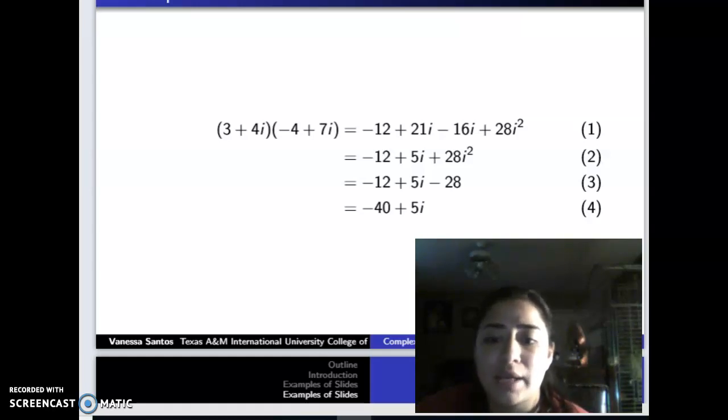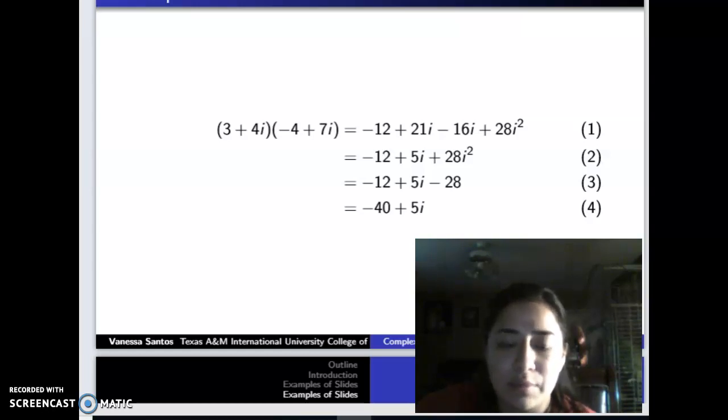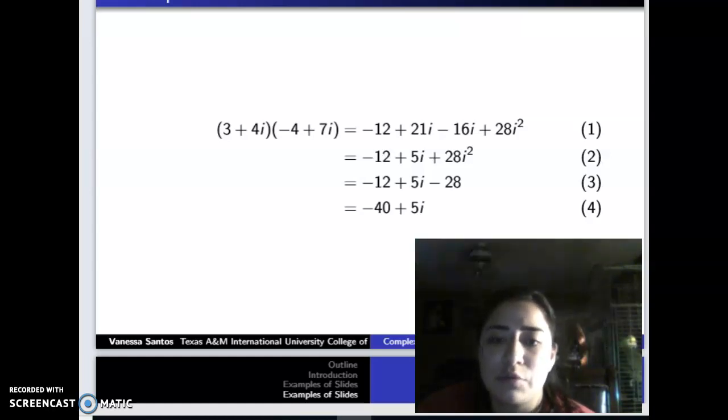When you multiply out the brackets, you obtain an i squared term. We know that i squared is equivalent to -1, so this can be simplified. And this is a quick example of how you would multiply complex numbers. You can see here we have 3 plus 4i times -4 plus 7i. If you distribute, you do the FOIL, we get -12 plus 21i minus 16i plus 28i squared, which we can simplify to -12 plus 5i plus 28i squared, which is -12 plus 5i minus 28, and you get the solution of -40 plus 5i.